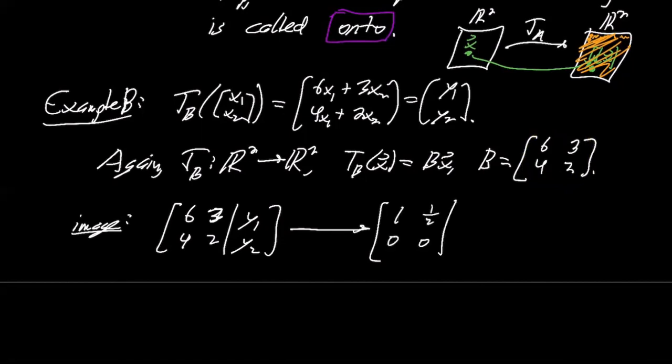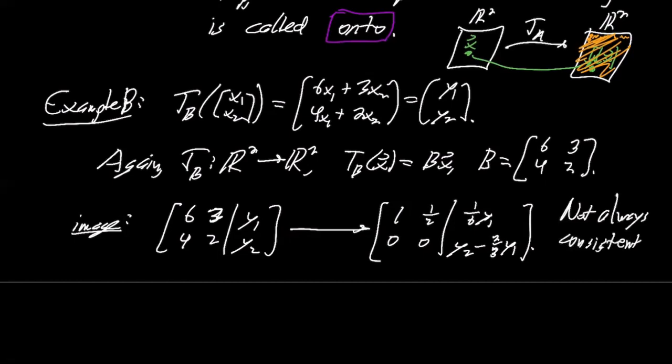So I think if you row reduce this, you actually get something like the following. So y1 there, and you get y2 minus 2/3 y1 here. Okay, so this is not always consistent because of there being a 0 row in the reduced coefficient matrix. There being only one pivot.